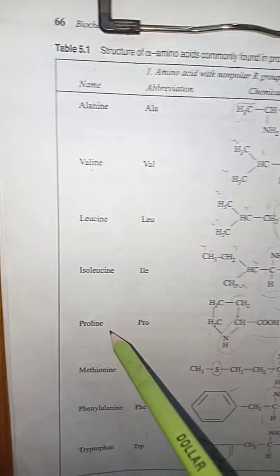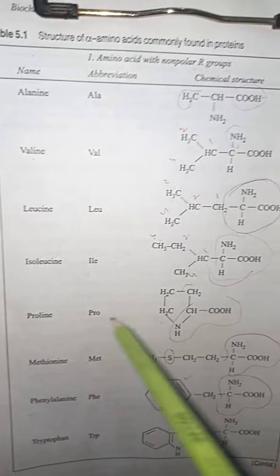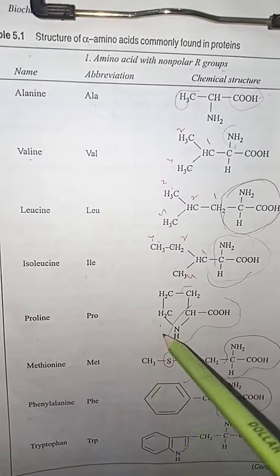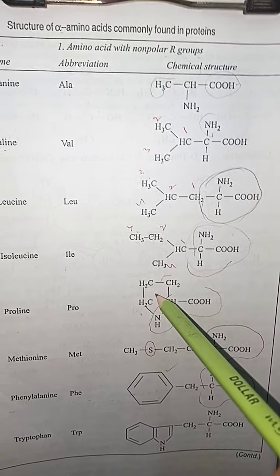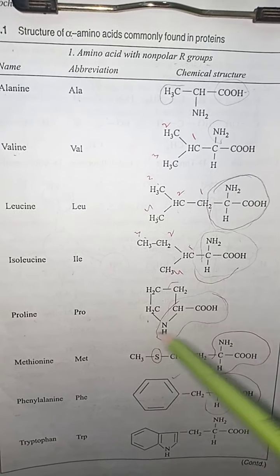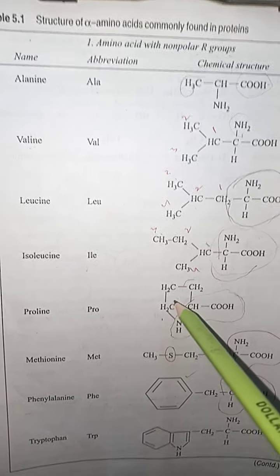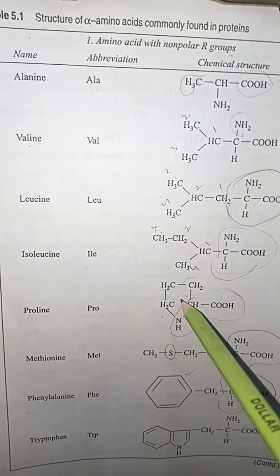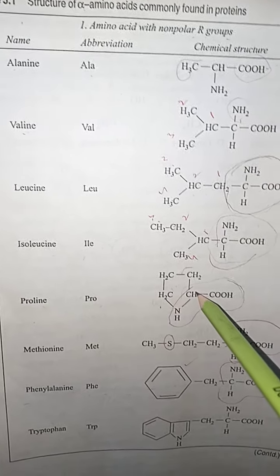But here is another amino acid, proline. The abbreviation of proline is PRO, and as you are watching in the structure of proline, there is a ring structure. It is the basic structure of the amino acid, amine group, carboxylic acid group, and there is a ring structure of a 5-member ring, I must say a 5-member ring which contains the nitrogen of the proline.